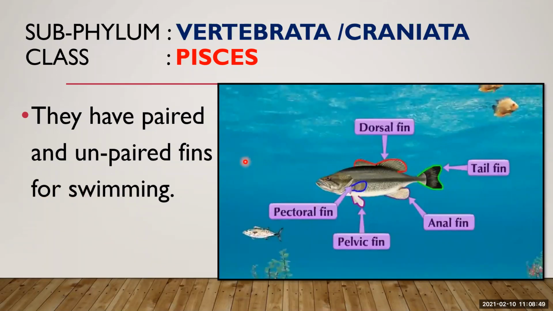Now, fins means what? Flattened appendages, outgrowths on various parts of the body of many aquatic vertebrates. So here they are outgrowths on their body. They may be paired, meaning two, or a single one. Maybe paired or unpaired.